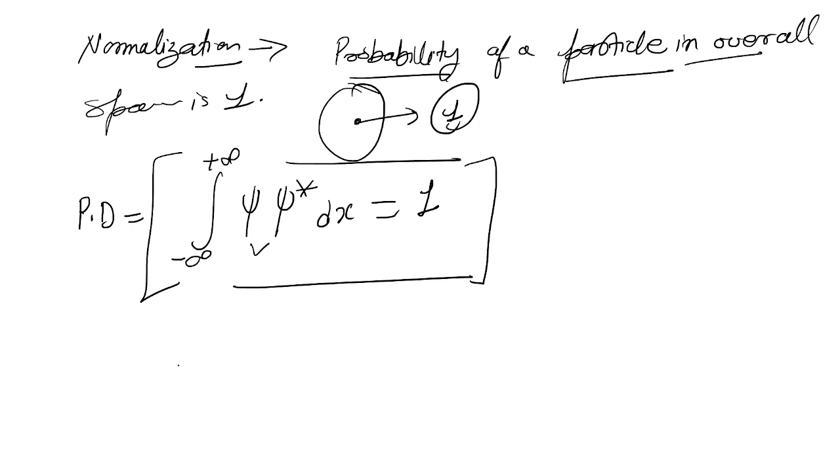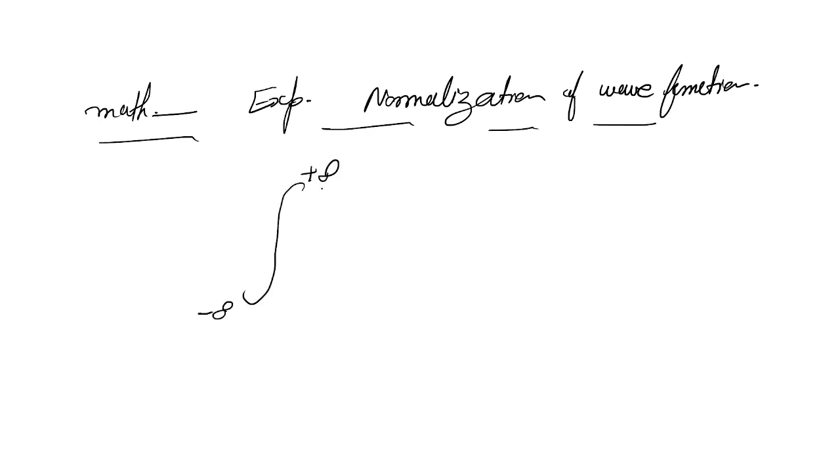Let's discuss the mathematical expression for normalization of the wave function properly. Minus infinity to plus infinity means the whole space. There is no limit on how large that space is, so it runs from minus infinity to plus infinity.